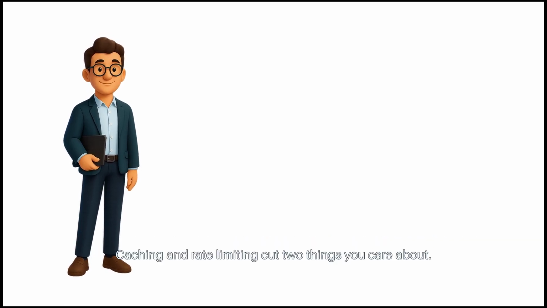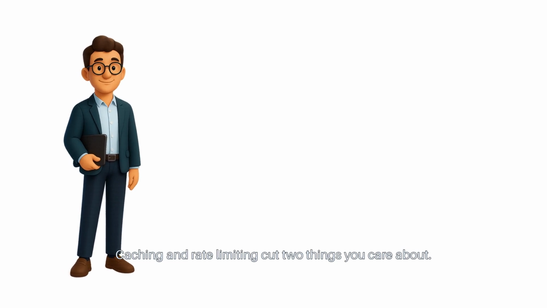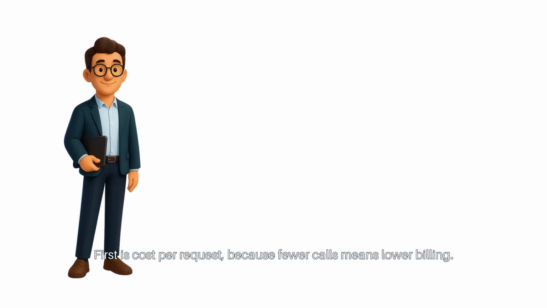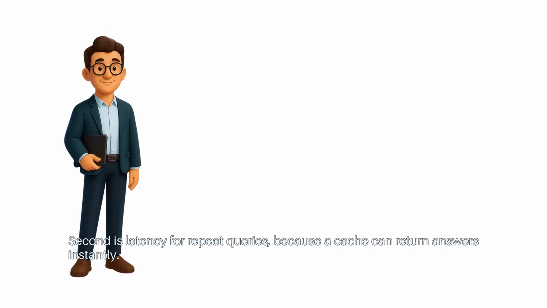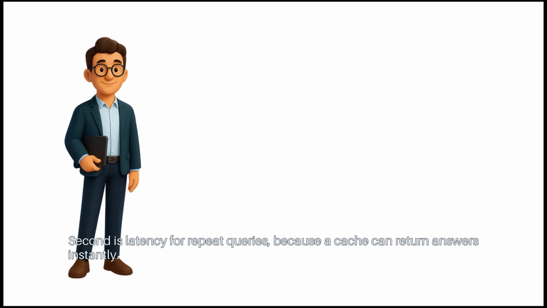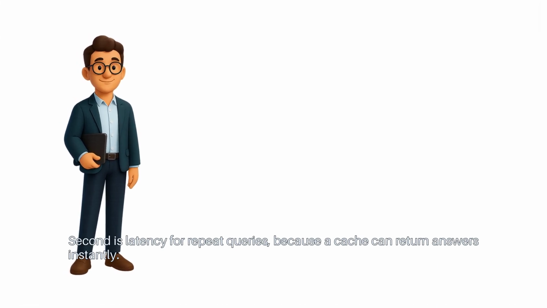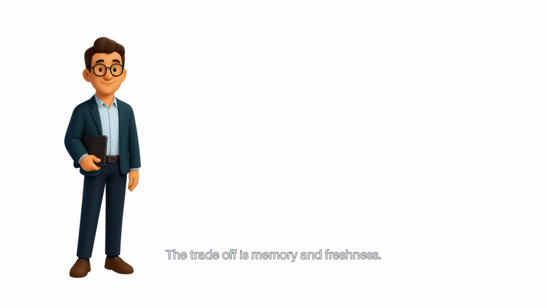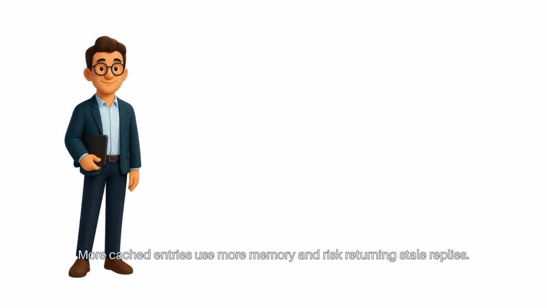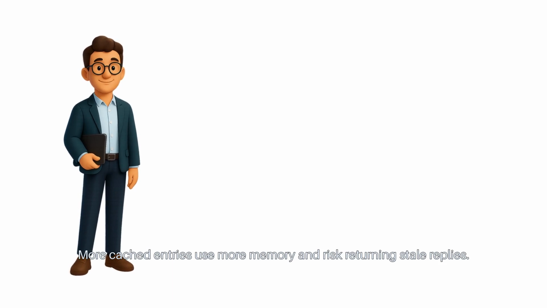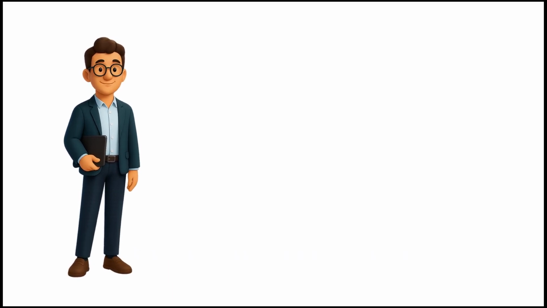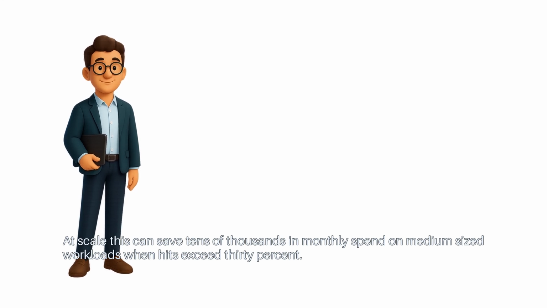Caching and rate limiting cut 2 things you care about. First is cost per request, because fewer calls means lower billing. Second is latency for repeat queries, because a cache can return answers instantly. The trade-off is memory and freshness. More cached entries use more memory and risk returning stale replies. At scale, this can save tens of thousands in monthly spend on medium-sized workloads when hits exceed 30%.